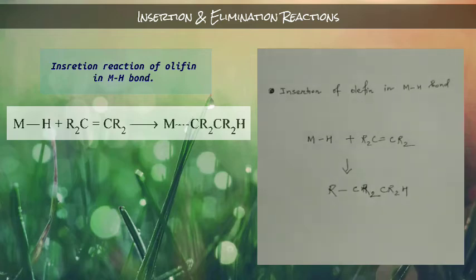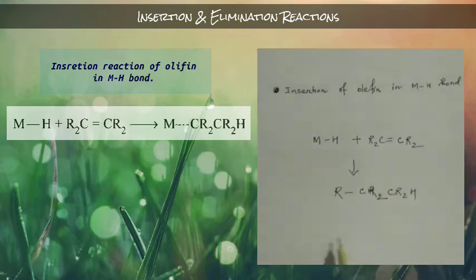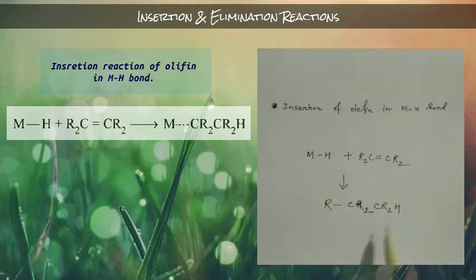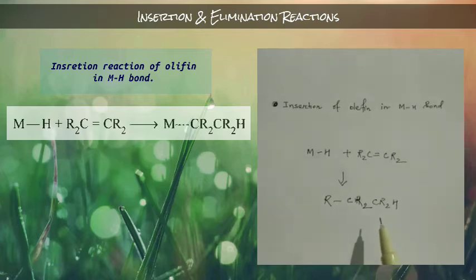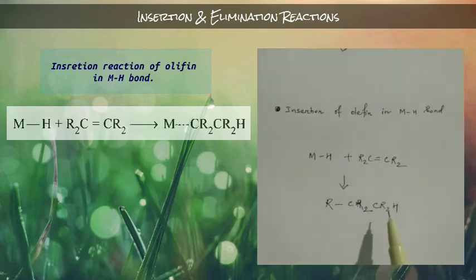So before discussing the mechanism, why is this important? Because this is observed in catalytic hydrogenation and hydroformylation. These two are just examples of many important processes in catalytic organometallic chemistry.